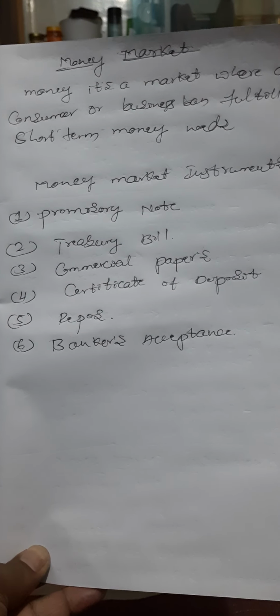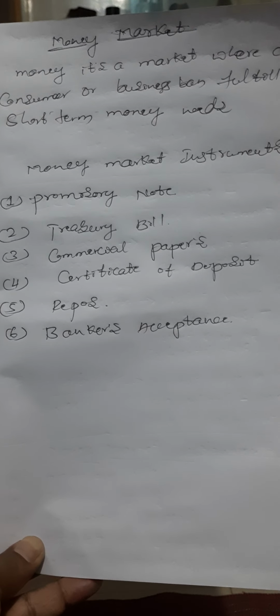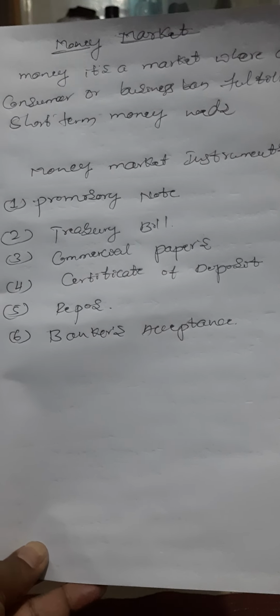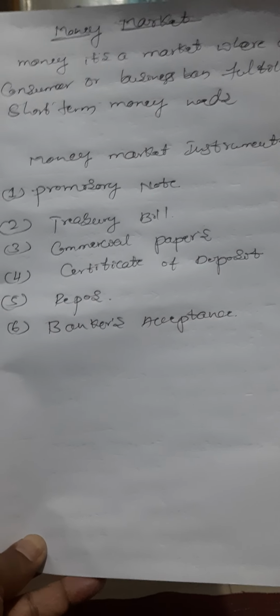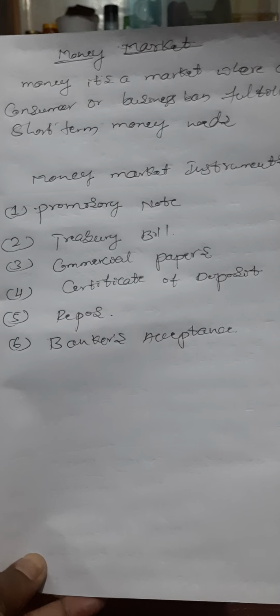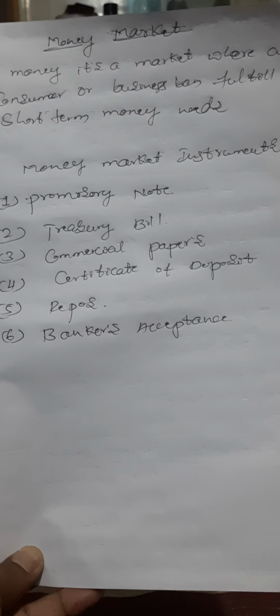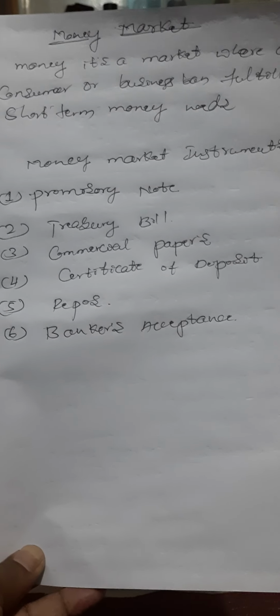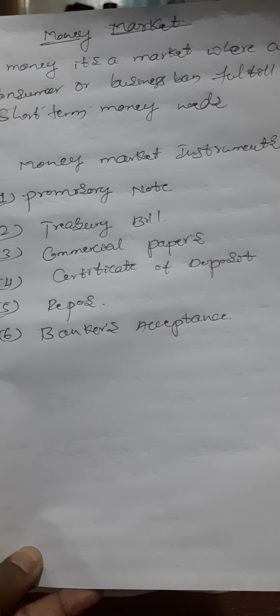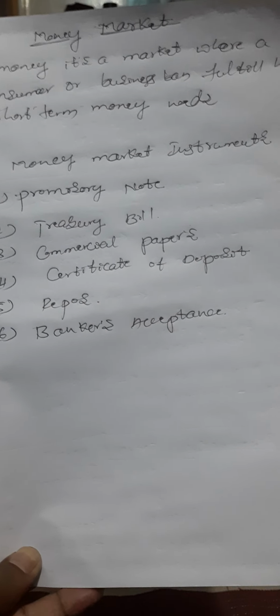The first one is promissory note, and the second is treasury bills, like T bills. Usually it will be called T bills. The third one is commercial papers. Fourth one, certificate of deposits. Fifth one, repos, meaning repurchase agreements. The sixth one is bankers acceptance.